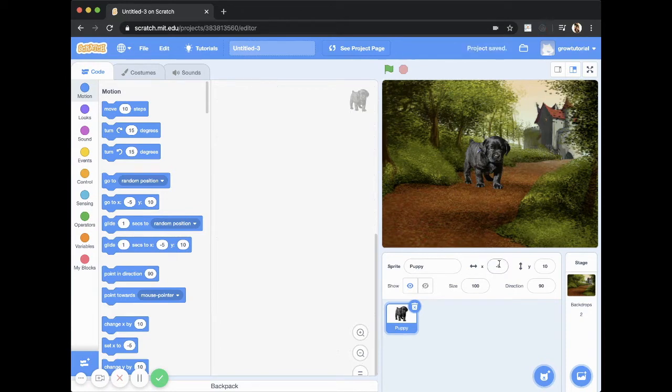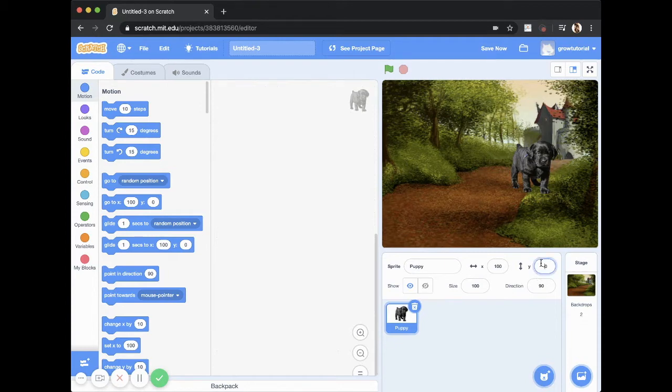So if you notice here, there's an X and there's a Y. What this means is these are actually the movements of whatever character we have. So if you see, if I move this up, can you see what happened to the numbers? So let's say if I type 0, 0, this puppy is exactly in the center of the backdrop. If I say on the x-axis 100, sorry, and on the y 0, what's going to happen is it's going to move this way. So the x-axis is actually horizontal and the y-axis is actually vertical.